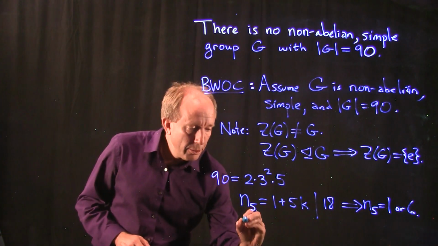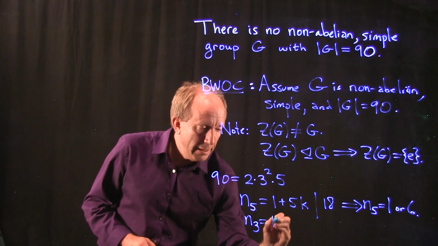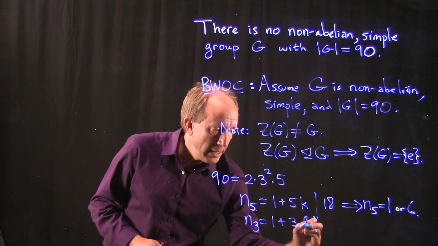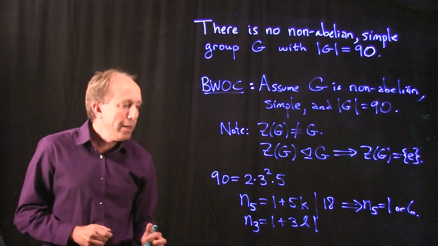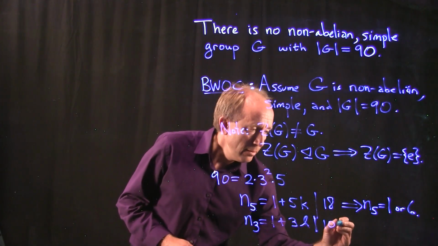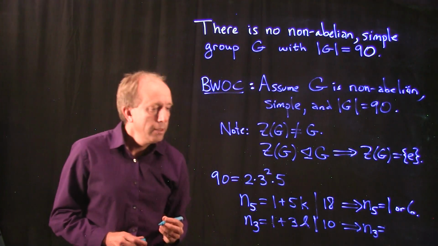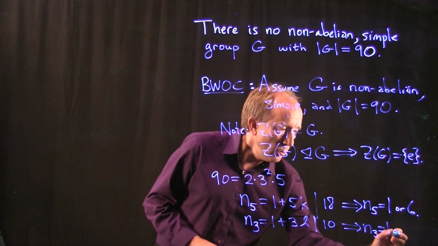Similarly, the number of Sylow 3 subgroups of G has to have the form 1 plus 3L, and that would have to divide 10. And so the number of Sylow 3 subgroups is either 1 or 10.